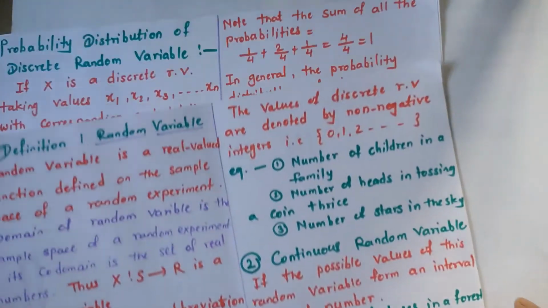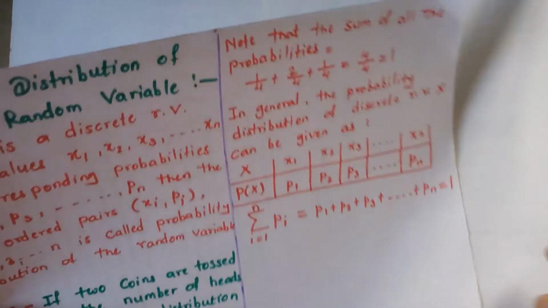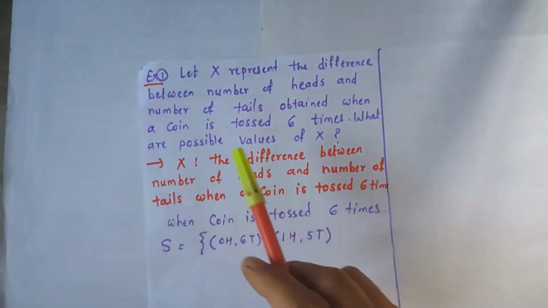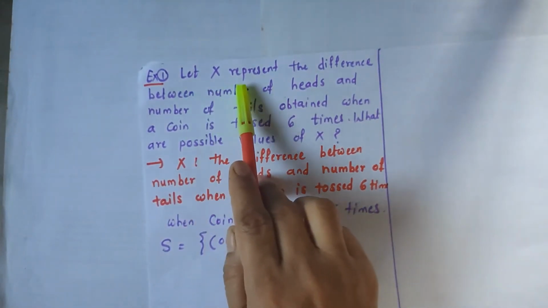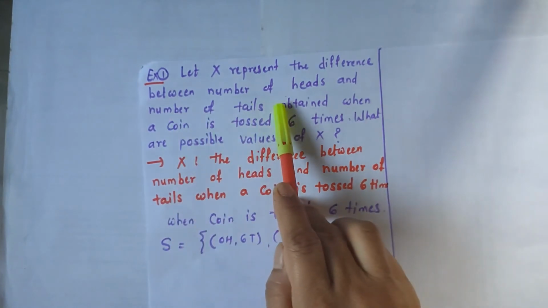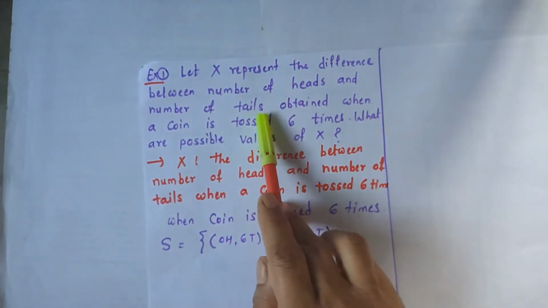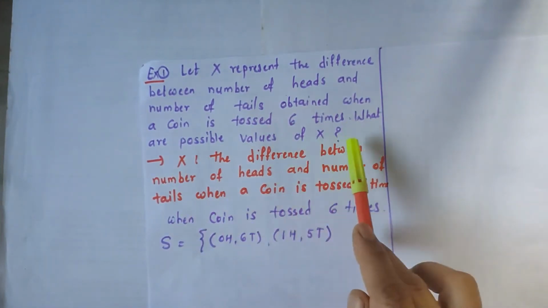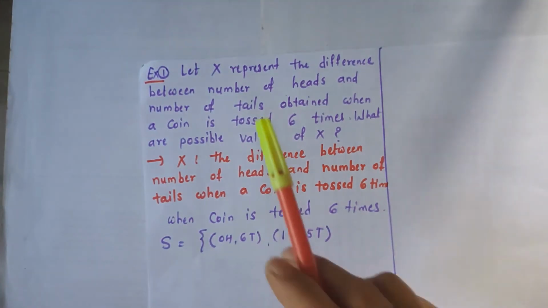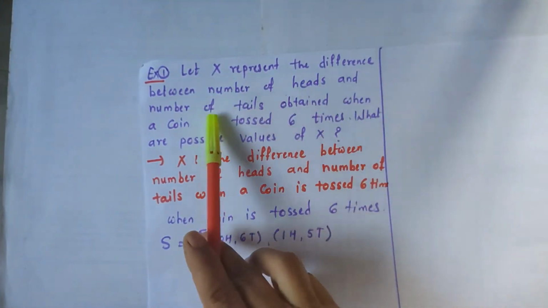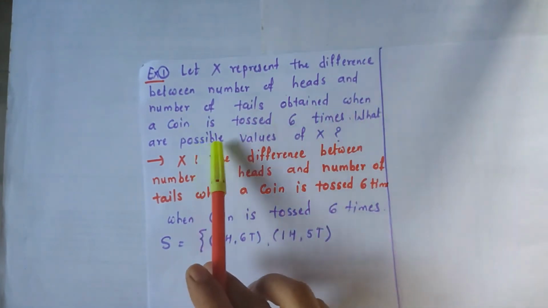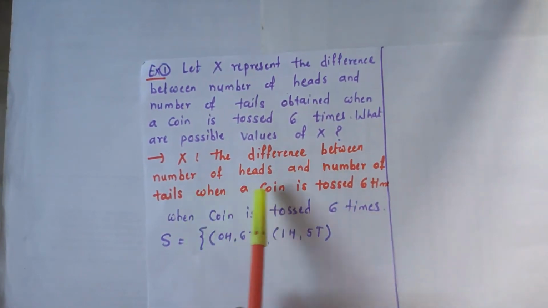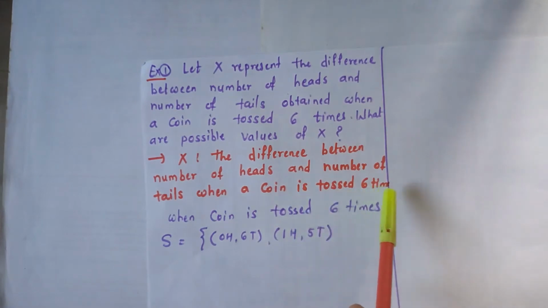Now let's see the example on random variable. So let's see the first example. Let x represent the difference between the number of heads and number of tails obtained when a coin is tossed 6 times. What are the possible values of x? Here the random variable x represents the difference between the number of heads and the number of tails obtained when a coin is tossed 6 times.